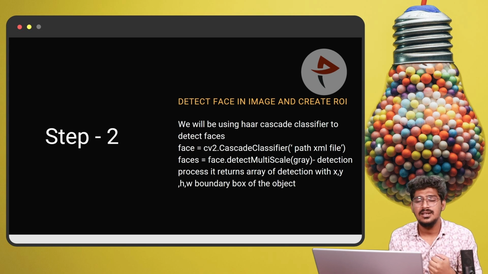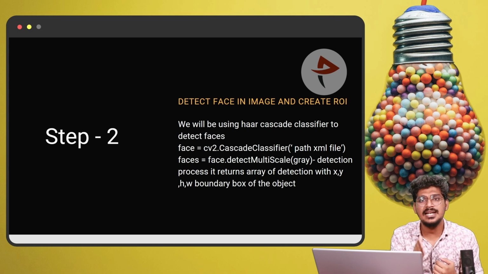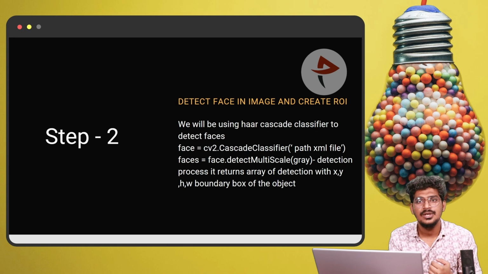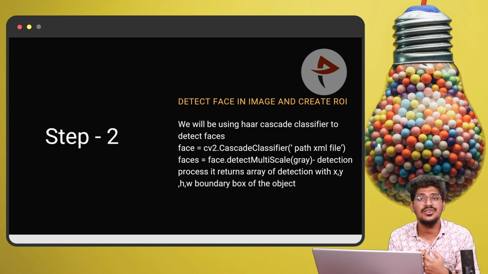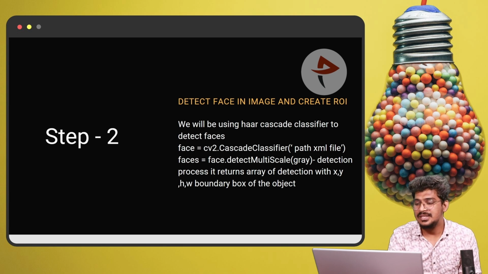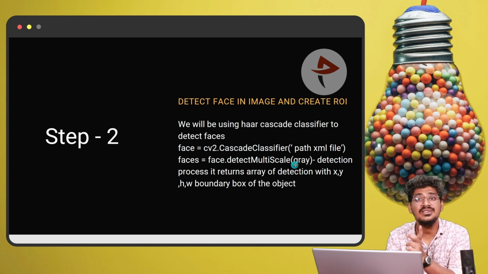Why do we use x, y, h and w? Once it is detected, we need the height and width to create the region of interest. Based on the width and height, it creates the region of interest. That is the reason we use them. So this function initializes and loads the value from this particular file. After that, this particular function will return